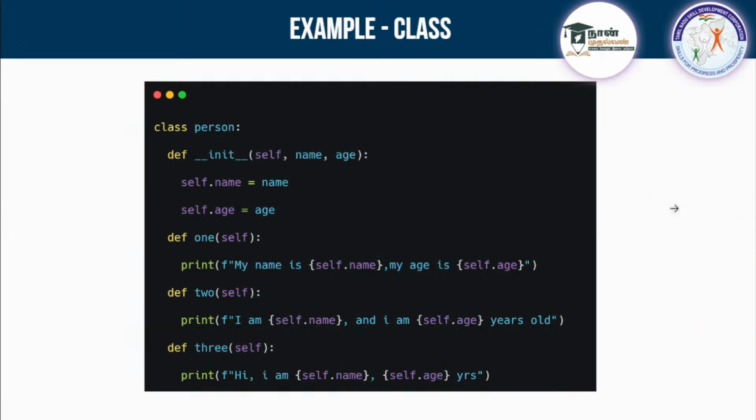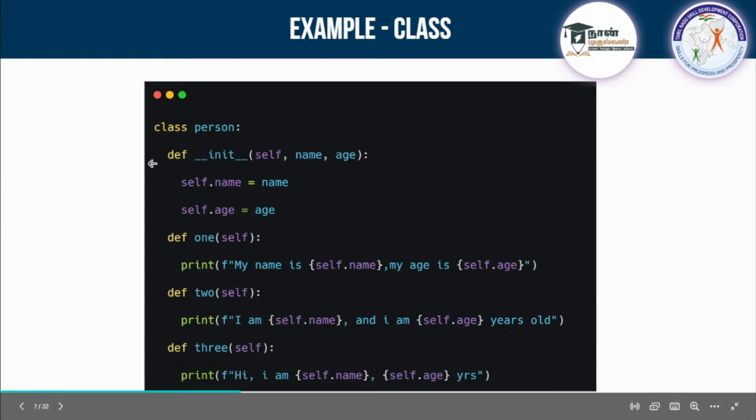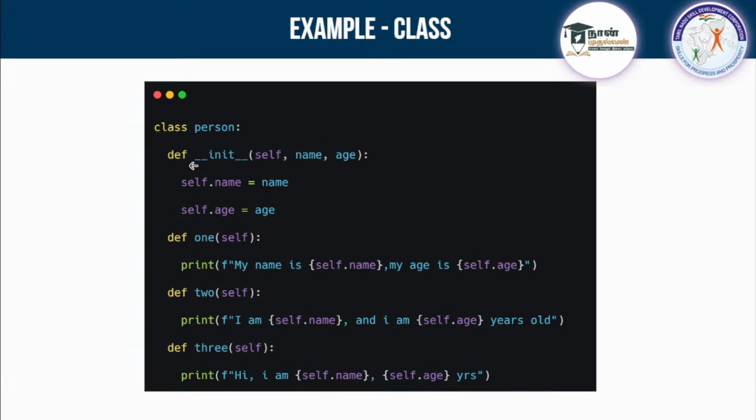Listen, see here, this is a class known as person, and inside of it I am creating many functions. The first thing you can do is create, using def, double underscore init double underscore. This is a special character in Python, and here I am passing the self and name and age. I am going to use this name and age inside my functions, from the user.